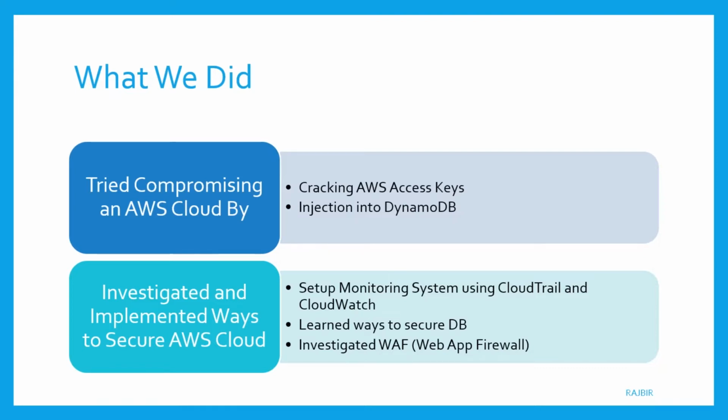We thought in order to learn how to secure the cloud, we would need to learn the security risks. The two main security risks we picked were broken authentication and injection. Having picked those, we then spent time trying to compromise the AWS cloud. We did this by creating a script to crack an AWS access key.